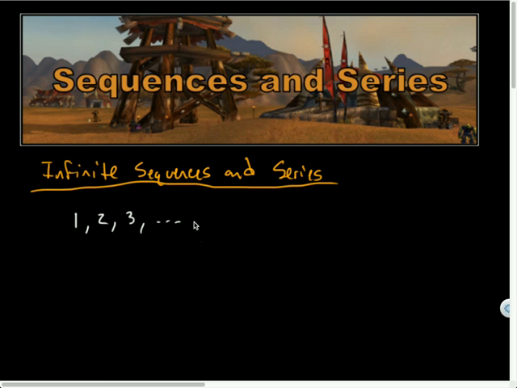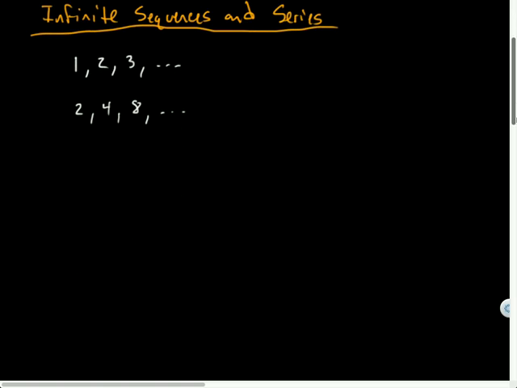Now, what do you suspect the sum of this list would be? 1 plus 2 plus 3 plus 4. That's going to add up to infinity, right? If I have infinitely many numbers there and all of those numbers are getting bigger, those numbers are going to add up to infinity. How about a geometric? What if I've got 2, 4, 8? What do you suspect about that one? Infinity. That would also add up to infinity.